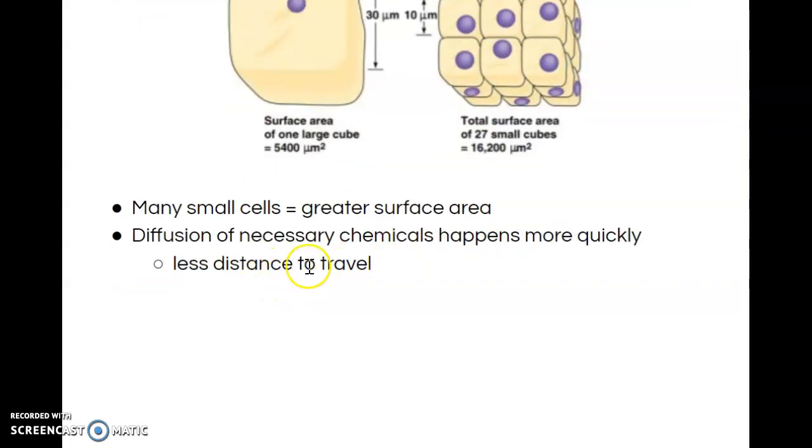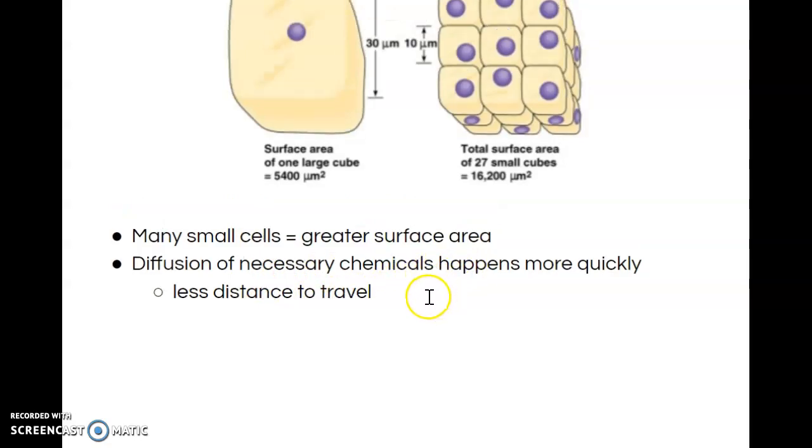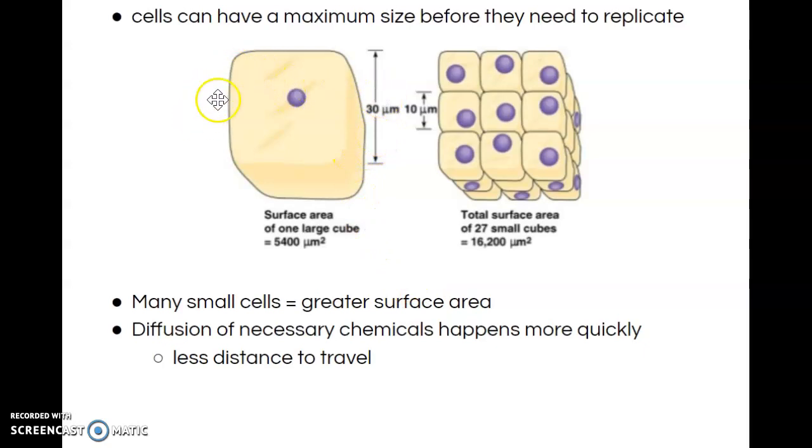Diffusion of necessary chemicals happens more quickly with less distance to travel. Say we have a blood vessel that forms on this side of the cell, and the oxygen or nutrients need to get to the nucleus in the middle of the cell. It has a lot further to go than if you have a smaller cell.